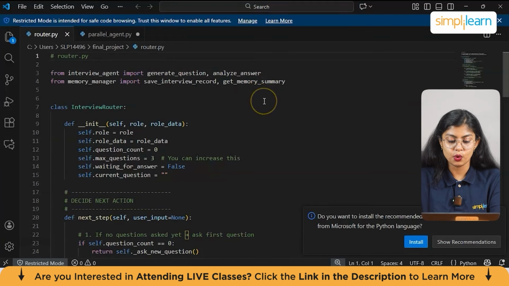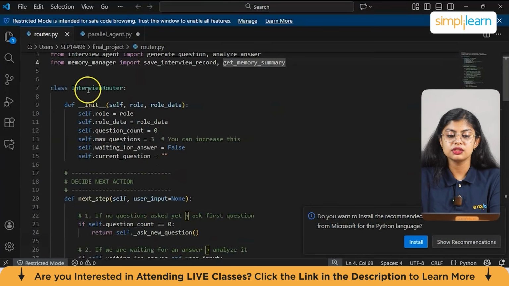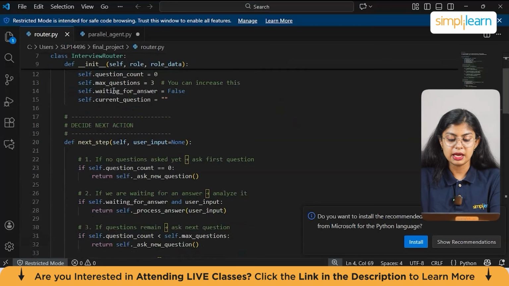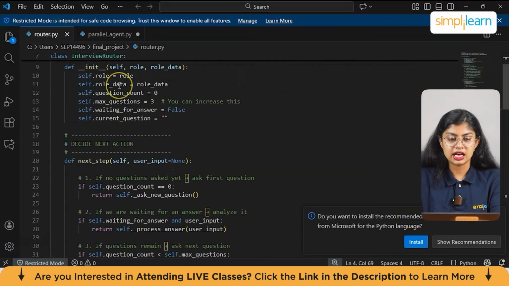Then we have to import functions to save interview results plus load the summary. So we have a function for that, and we have a class which is interview router. This is the main class that controls the interview flow of it. And then we have a class.